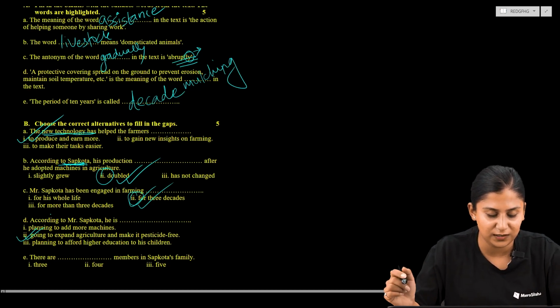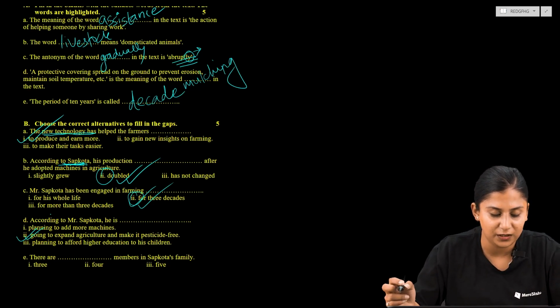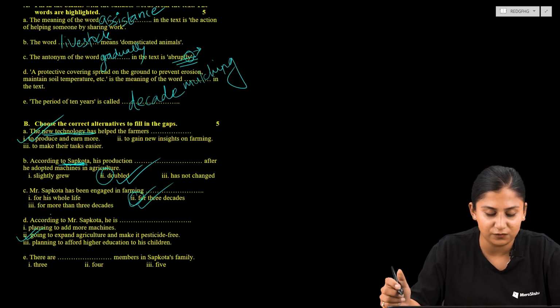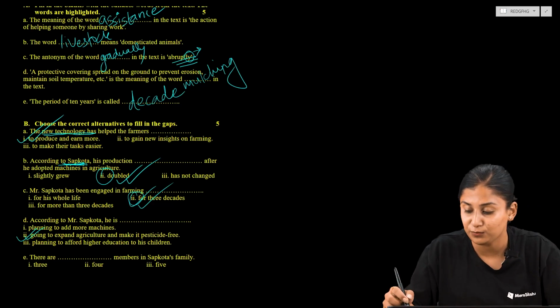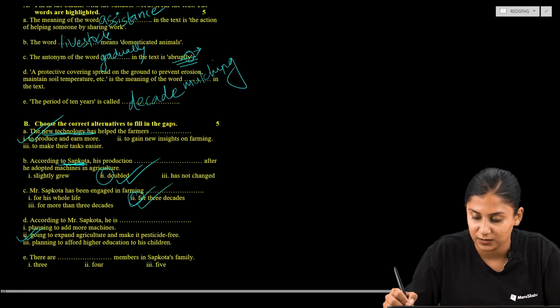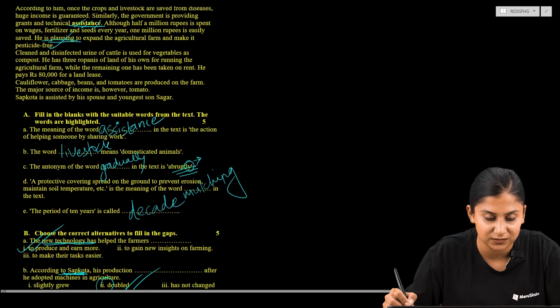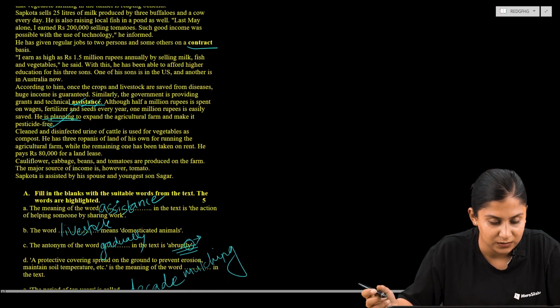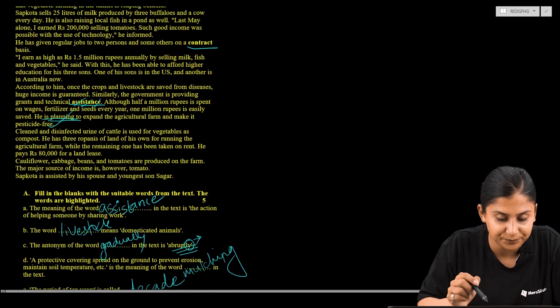Now let us move to the last question from number B. That is, there are dash members in Sapkota's family, 3, 4 and 5. So how many members are there in Sapkota's family? Let us find out where he has discussed his family. So okay, let us search here.